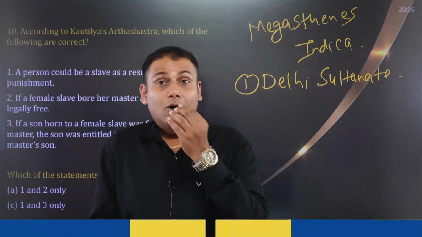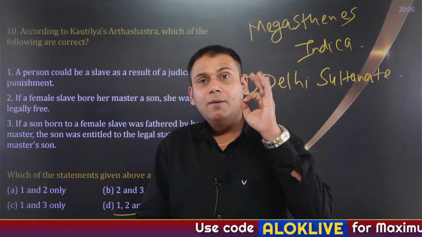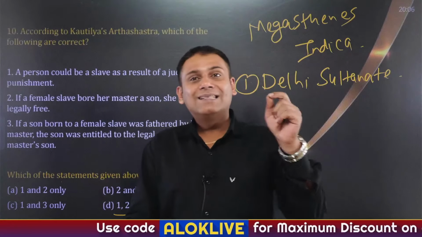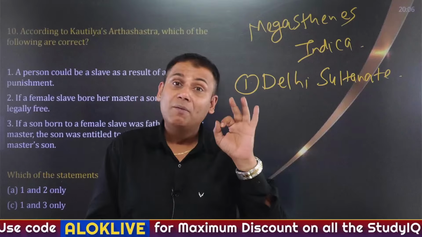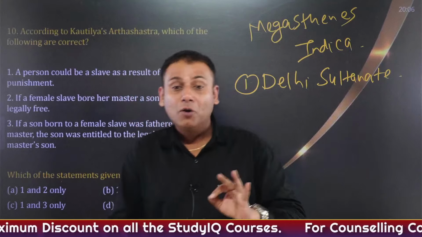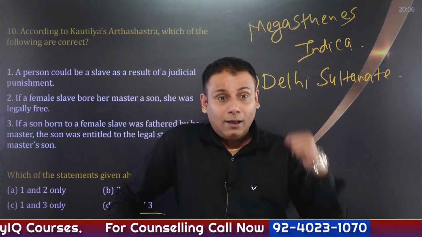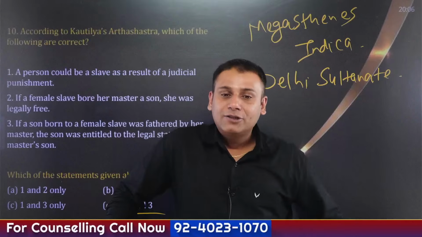Okay, rock and pillar edicts. There are 14 major rock edicts of Ashoka, 3 minor rock edicts of Ashoka. There are 7 major pillar edicts of Ashoka, 3 minor pillar edicts of Ashoka. So all these are important from the exam perspective. Clear? Coming back here. Yes, what was the question that I asked you?